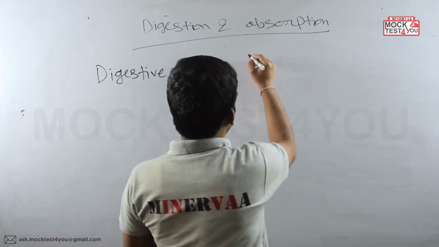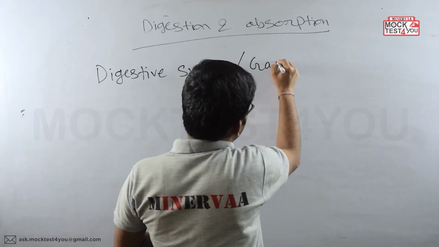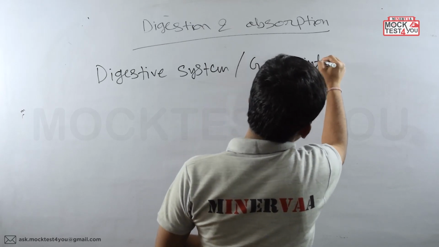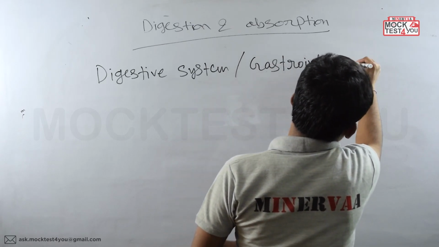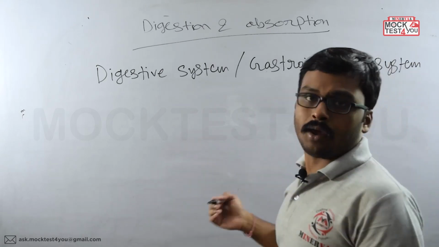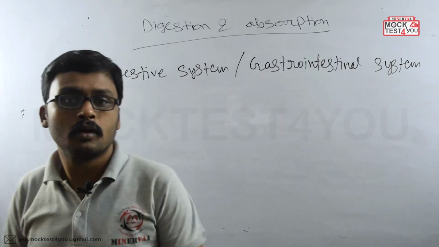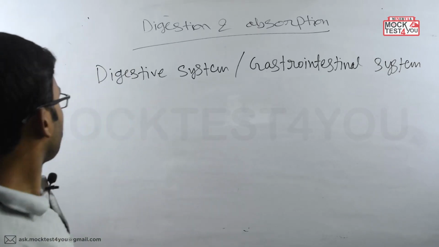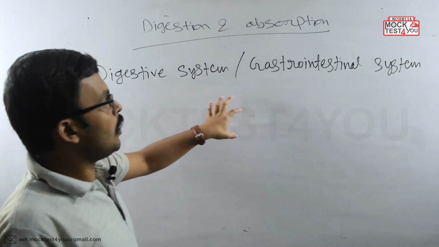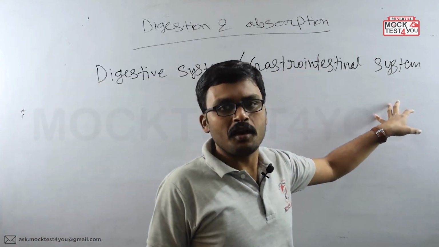And it is also called the gastrointestinal system. Okay. So, digestive system or the gastrointestinal system.